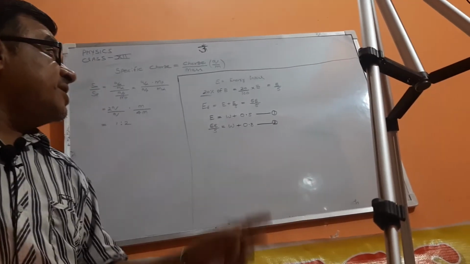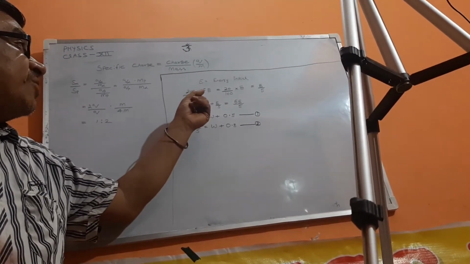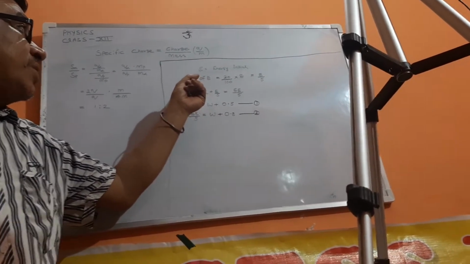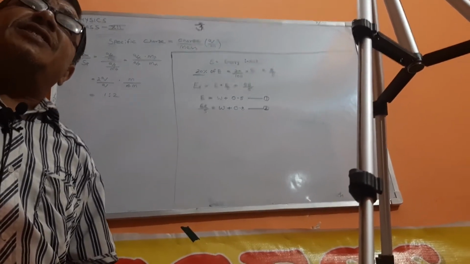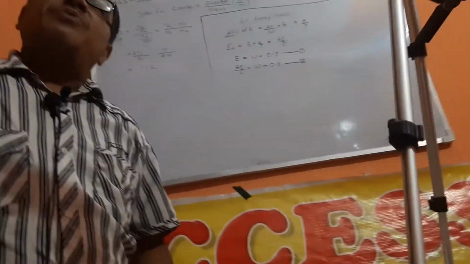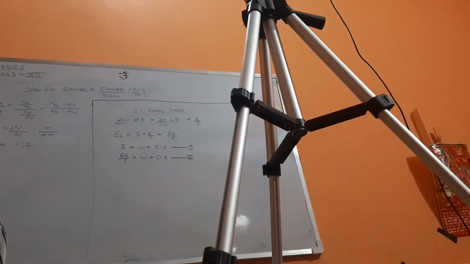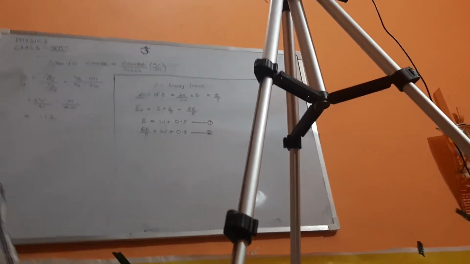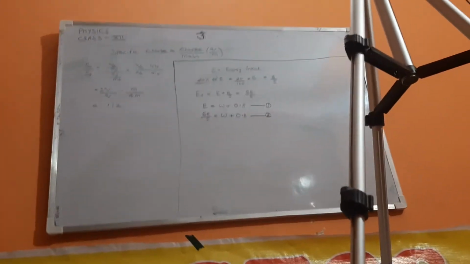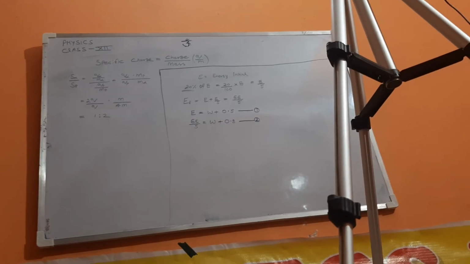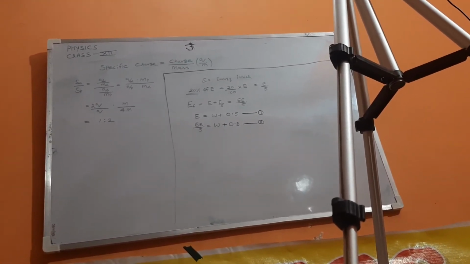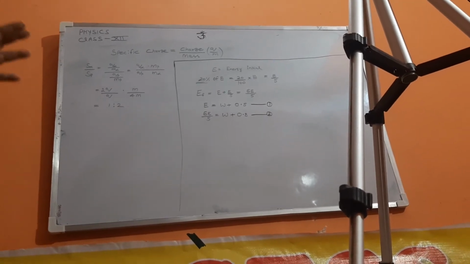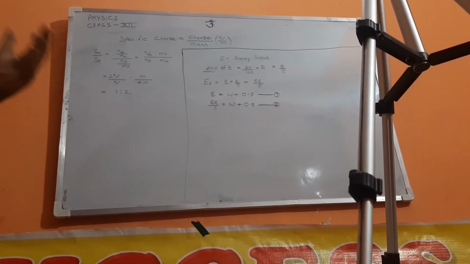Is this percentage method clear or not? If in any question it is given that 20% decreases, not increases, then what will be the final energy? E minus E by 5, that is 4E by 5. Suppose in this question, if the question changes so that the initial energy decreases by 20%, the answer will be different.